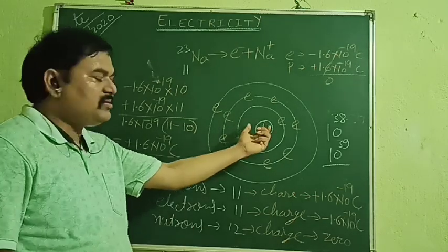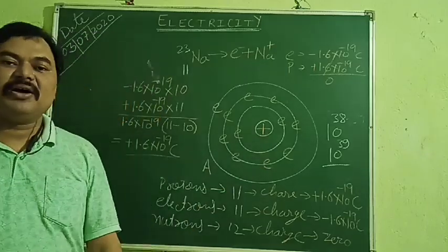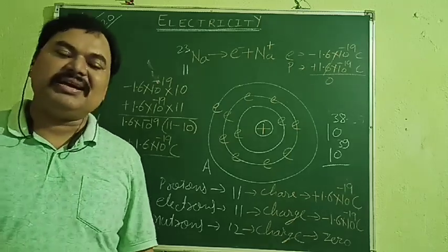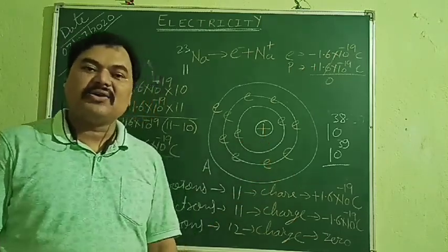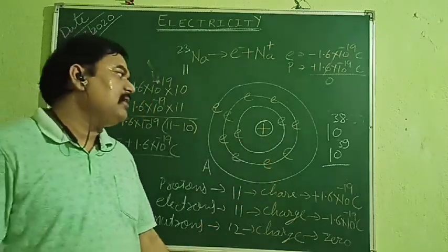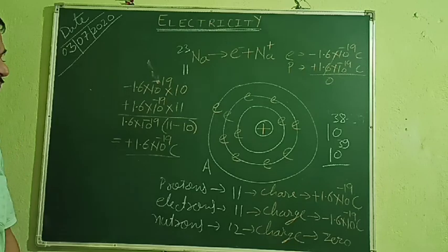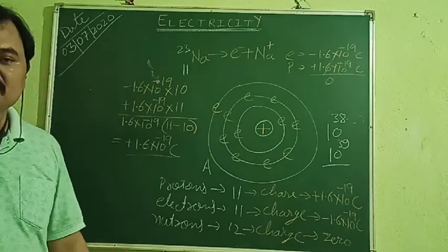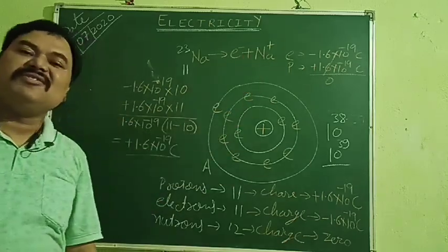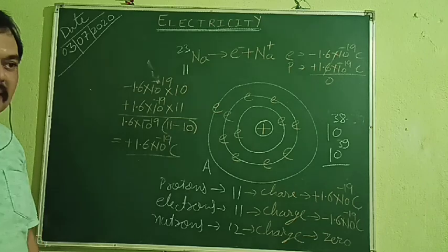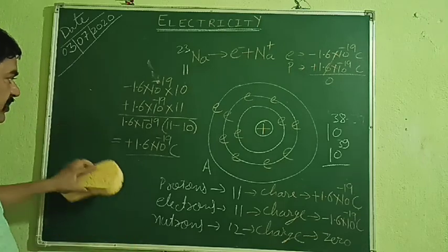It is holding those particles together, and these particles are called nucleons. Like see, people living in Japan are called Japanese, people living in China are called Chinese, people living in India are called Indians. In the same way, the particles living in the nucleus are called nucleons, and they are held by strong nuclear force, the strongest natural force, and that's why they cannot come out or be exchanged. So there is only exchange of electrons, and whoever loses the electron becomes positively charged. Okay, and then what about whoever accepts the electron? Let's see. This you understood?